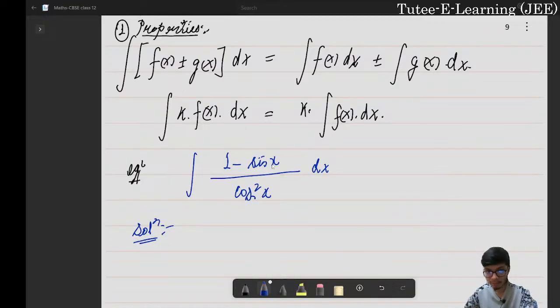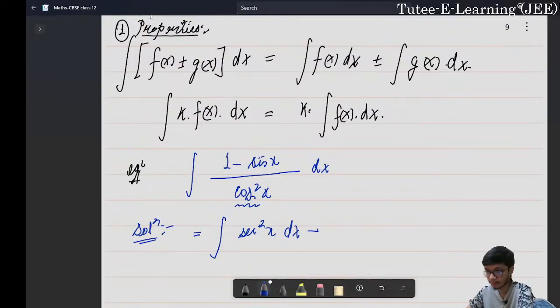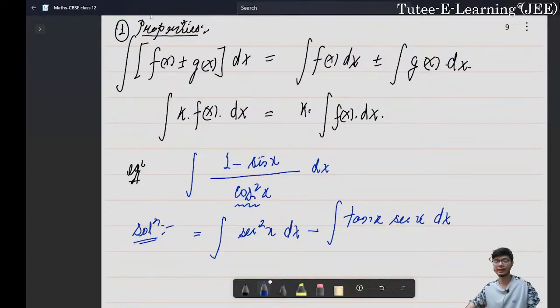Okay, so with this, let us see how we will solve this problem. Now this is a very simple problem. What we can do is, if we look at the denominator part, we can express the denominator as 1 minus sine square x, right? And then we can simplify this part and go for the solution, right? However, there is an interesting way also. We can also see the problem in terms of the properties, right? So if I look at the first property, I can split this as the integration of secant square x dx minus the integration of tan x secant x, right? I can look at this problem in this particular manner where we split it with this plus or minus operator, that is in this case the minus operator, right?